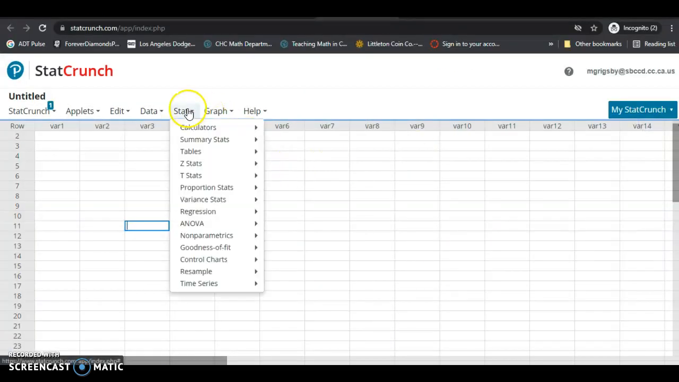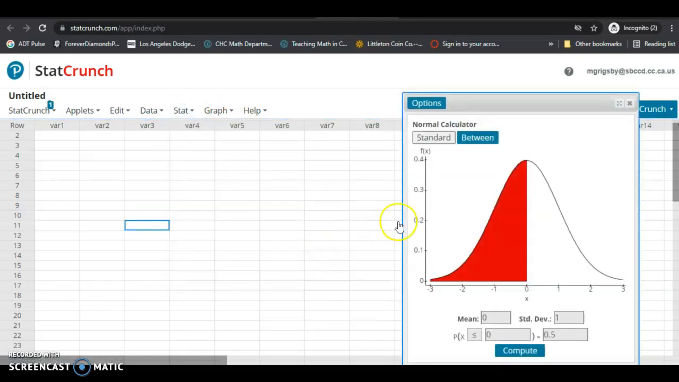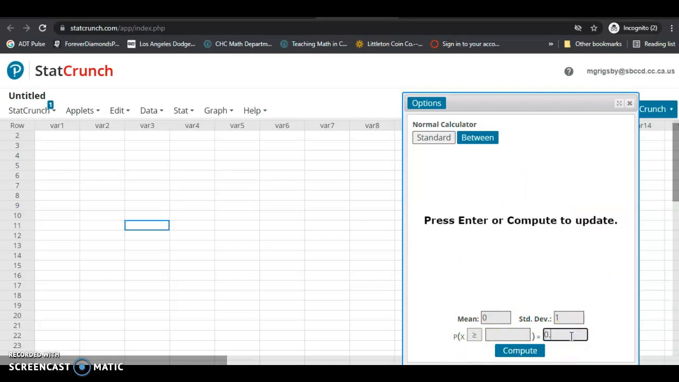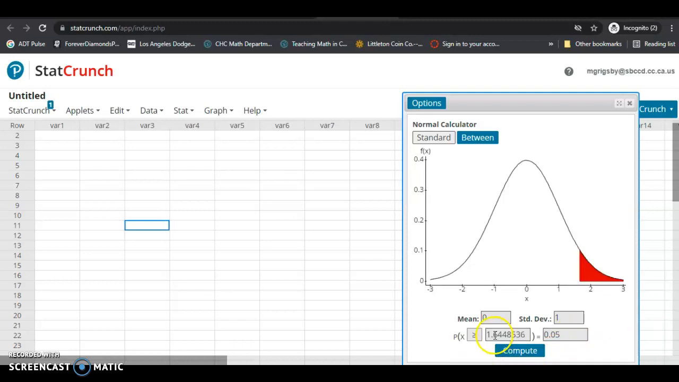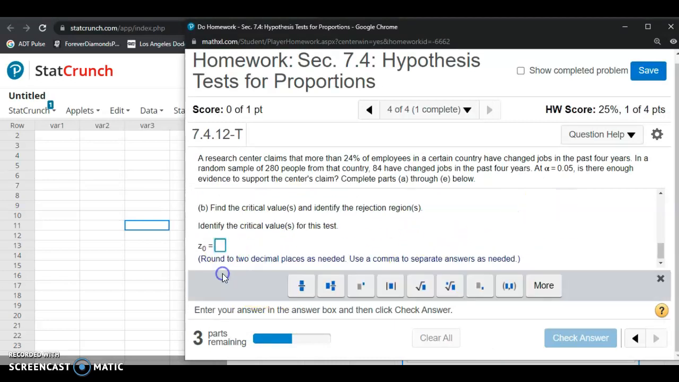We're going to go to Stat, Calculators, Normal. So we're using the normal distribution, and the mean and standard deviation are 0 and 1. Since this is a right tail test, we're going to select greater than or equal to, and then enter the significance level in this box here. So you get the critical value. The critical value is 1.64, and we're going to round that to 2 decimal places, so 1.64.